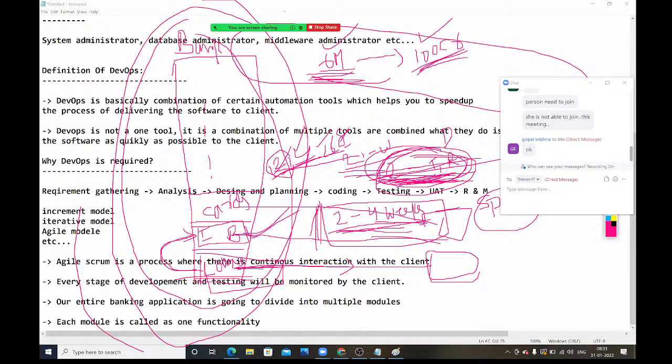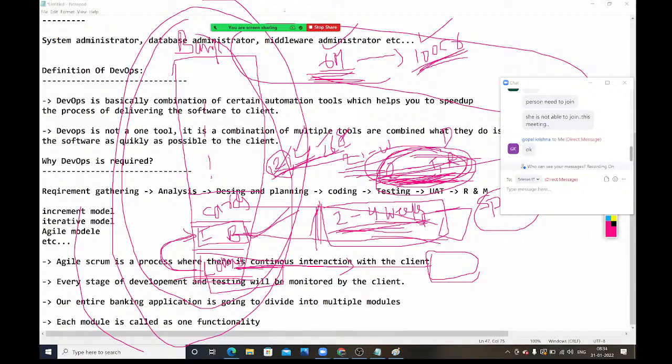I'm just trying to explain what DevOps is and where DevOps will be useful. Here we are going to use DevOps. See, instead of taking this much time for testing and delivery, by using these DevOps tools we are going to automate those things.